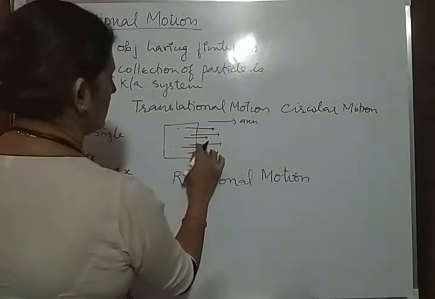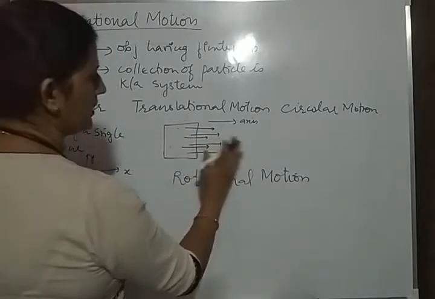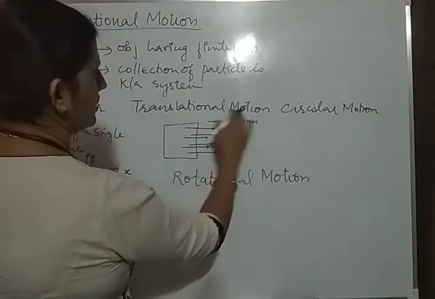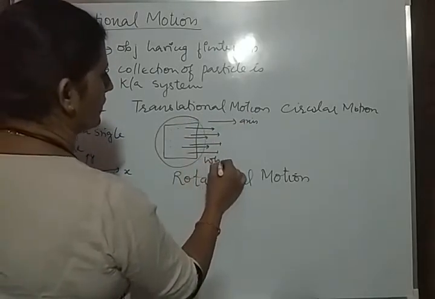In equal time they will travel equal distances. It means all the particles are having the translational motion as the whole body is moving.